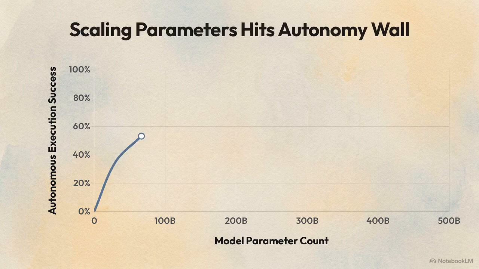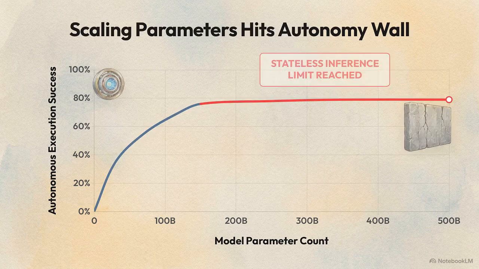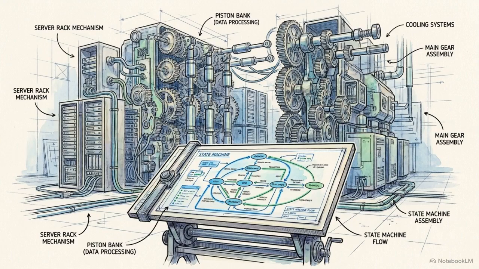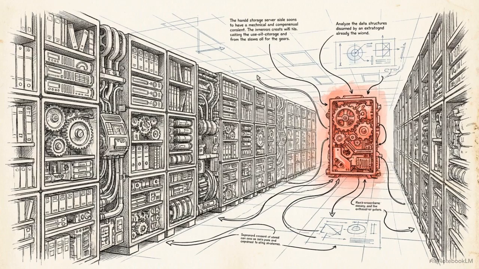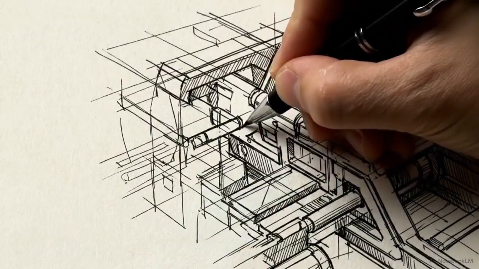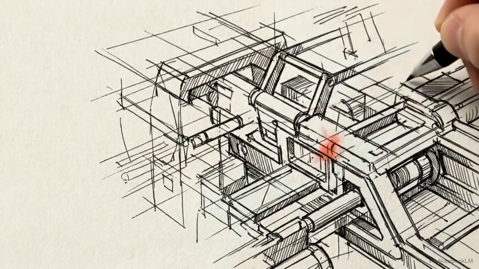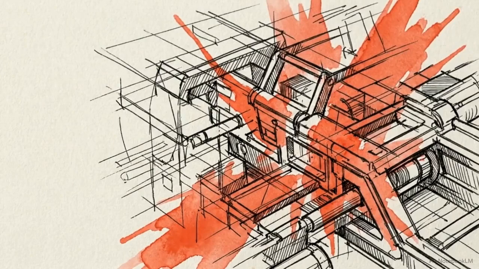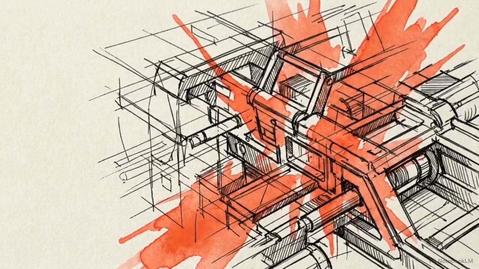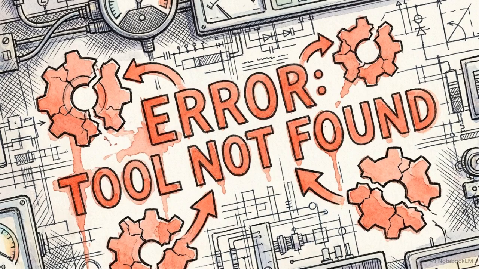The data shows that autonomous execution is not achieved simply by scaling up a model's parameter count. It requires engineering a robust runtime capable of continuously matching the complexity of the external environment. Deploying a continuous loop introduces a severe vulnerability. Left to their own devices, models frequently jump straight from an initial observation into executing a premature action, resulting in high rates of hallucinated tool calls.